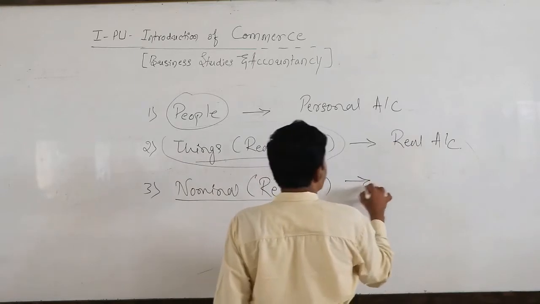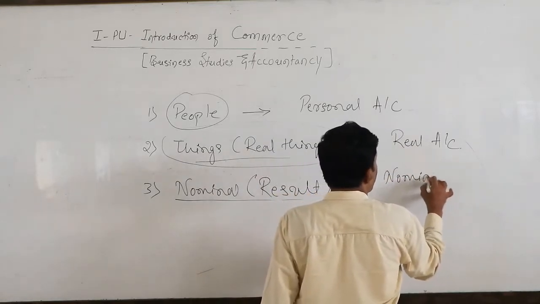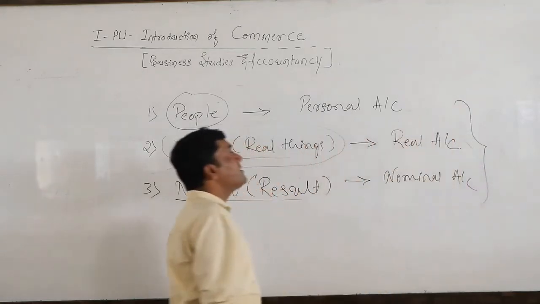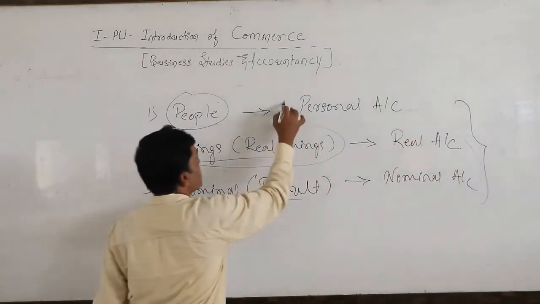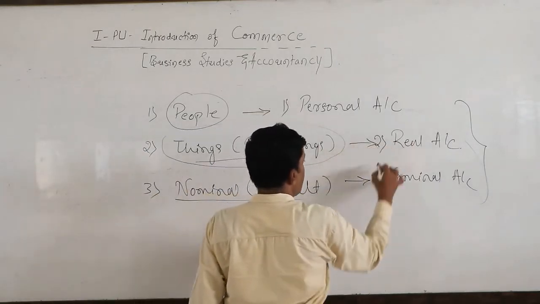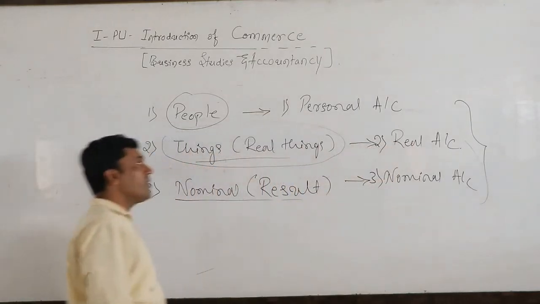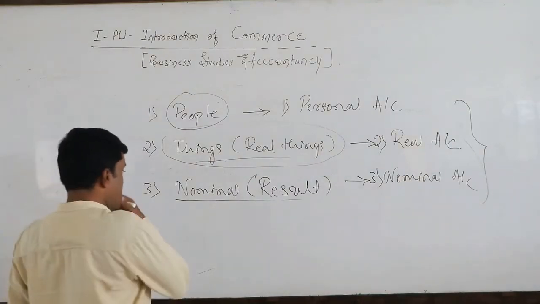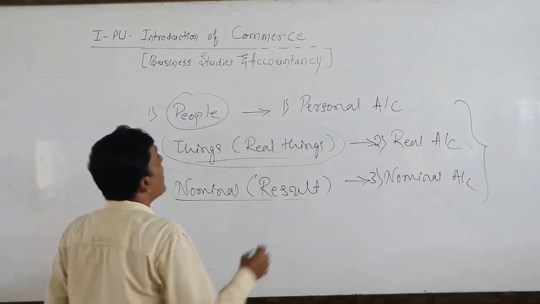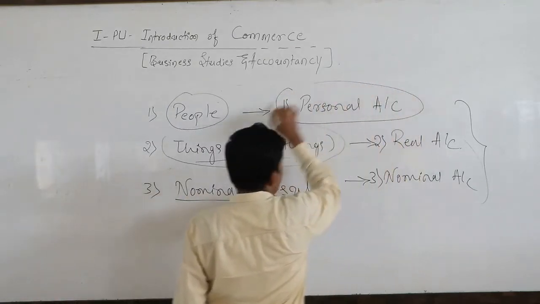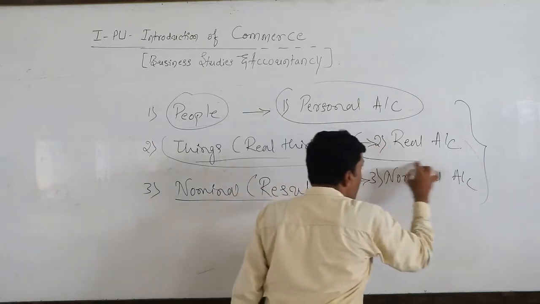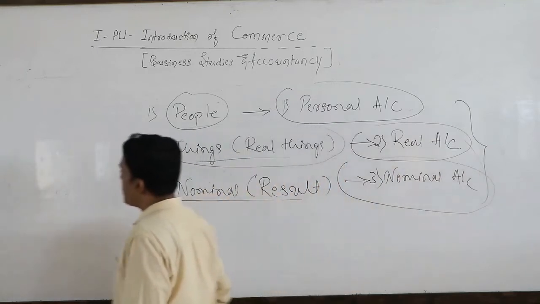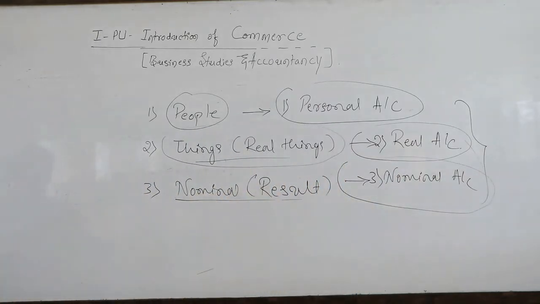The third one is nominal accounts. So altogether these are the classification of accounts: one is personal account, second is real account, third is nominal account. Dear students, one by one, what exactly does a personal account include? Similarly, what does a real account include? And the third, what does a nominal account include? I will dictate one by one here.